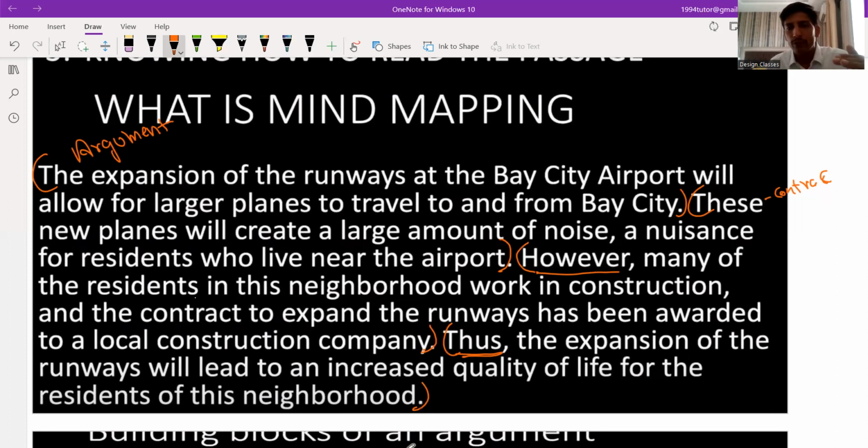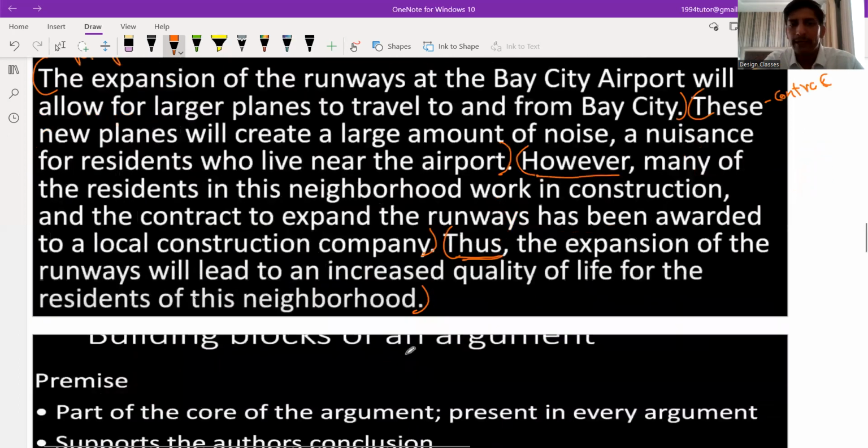So this is how you have to divide it, and now you have to remember these points in your mind. Statement first is the argument statement, second is the contradiction statement, third is the premise, and statement fourth is the conclusion. So now we can easily solve the question. If some question is based on conclusion, we have to go to statement number 4. If the question is based on contradiction, go to statement number 2, and you are able to get the central idea from the argument. So this is how you have to attempt, and this is what mind mapping is.